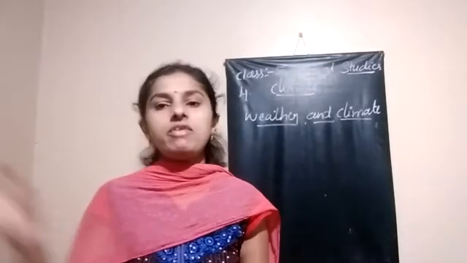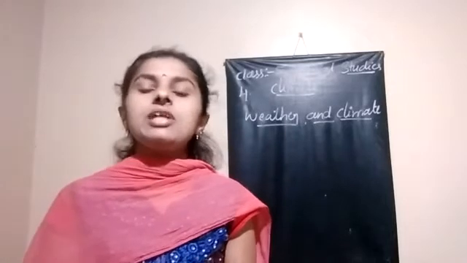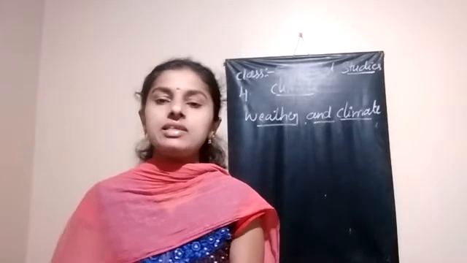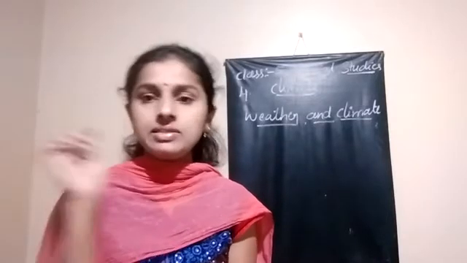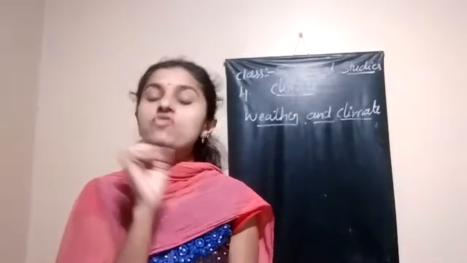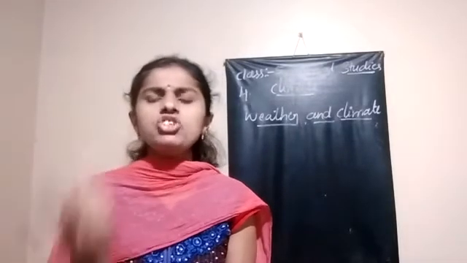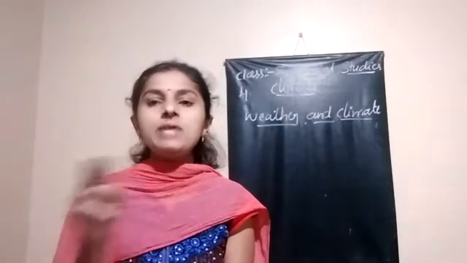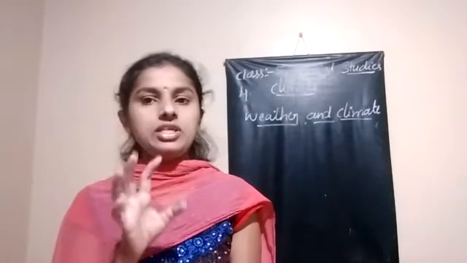For example, now it is the rainy season for us. Is it right? In this rainy season also, sometimes we get sunny weather. Sometimes it seems like a sunny day. Is it right? These changes are called weather. It means after 1 hour, after half an hour, it may change, and again rain will come. These changes for a short period are called weather conditions.